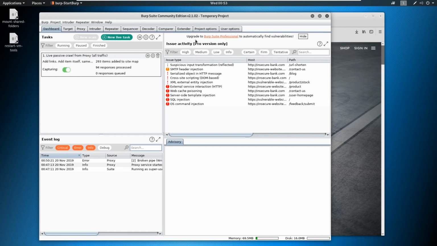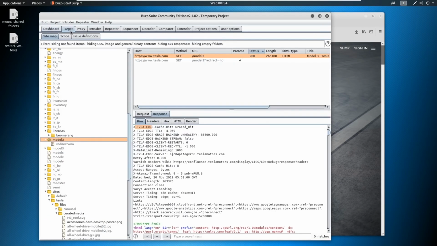You can see up here, upgrade to Burp Suite Professional, automatically find vulnerabilities. I have Burp Suite Pro. It's $400 a year. It is absolutely fantastic, worth the money. One of the few applications that I would recommend anybody buy. But for the course, I'm going to limit it to utilizing Community Edition. I will bring in Pro sometimes just to show you some features, but we're not going to worry about that.